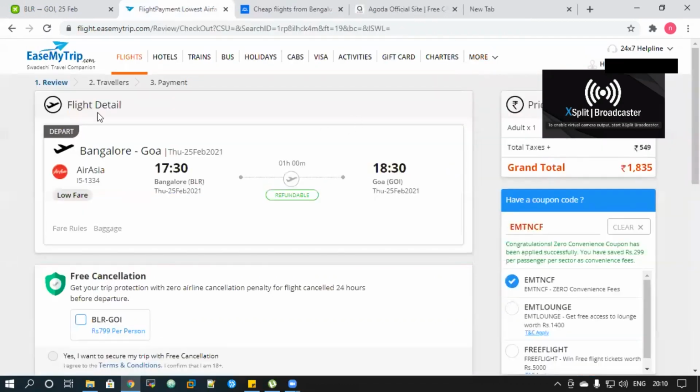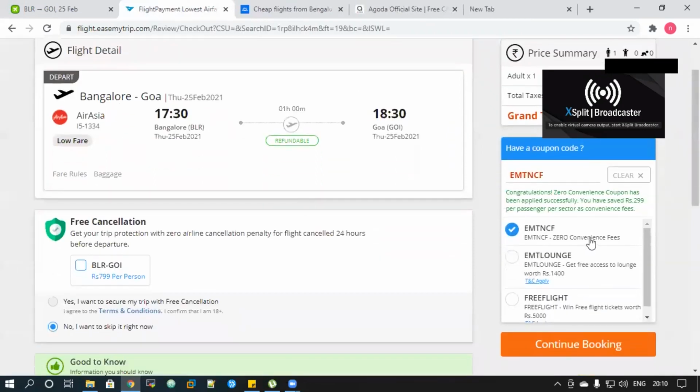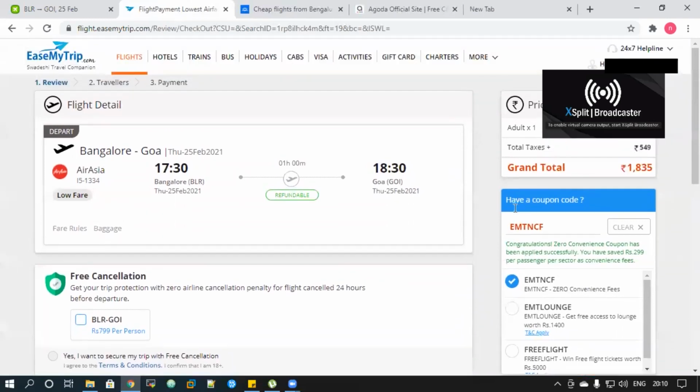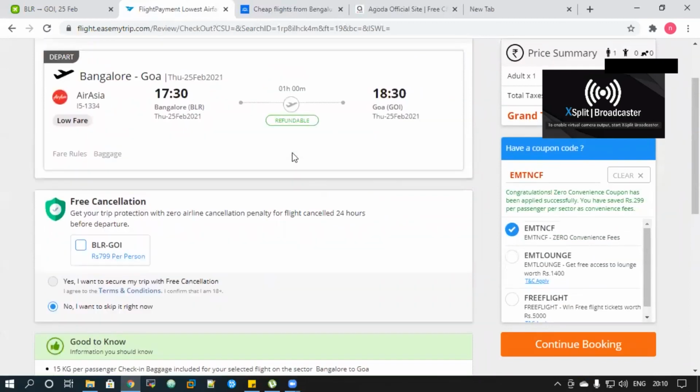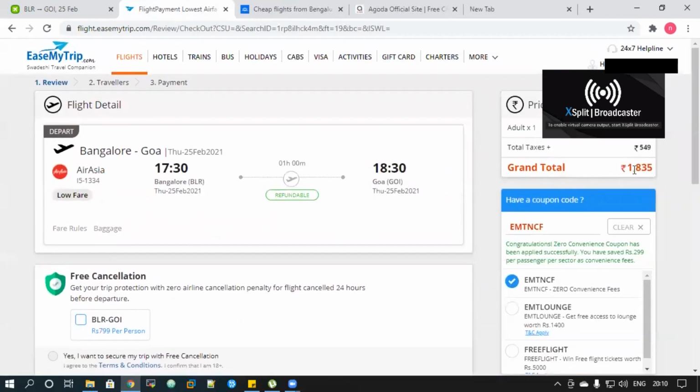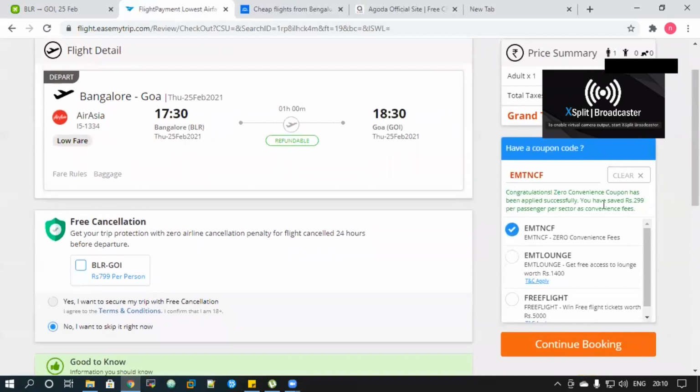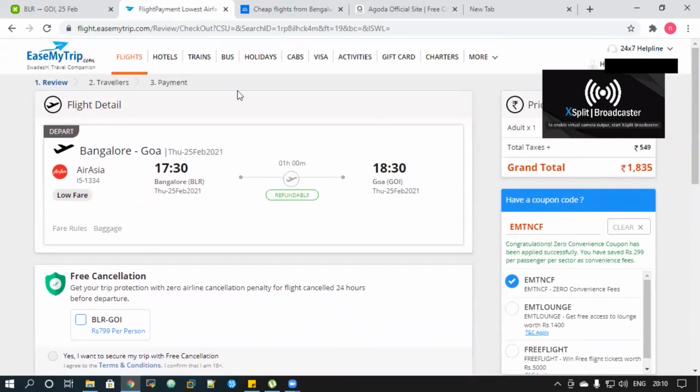Another wonderful thing I observed about Ease My Trip is that usually convenience fees are charged in most of the websites that you go to, but in Ease My Trip, it is zero convenience fees. So the convenience fees which you see, for example, if the flight is 1,835, the convenience fees would come up to somewhere around 300 rupees, like they have shown here. So through Ease My Trip, you can waive these convenience fees off, and it is an Indian website, guys.